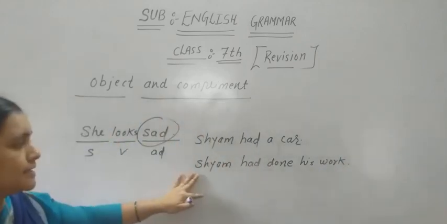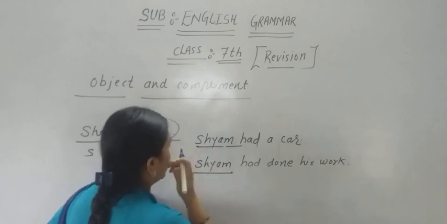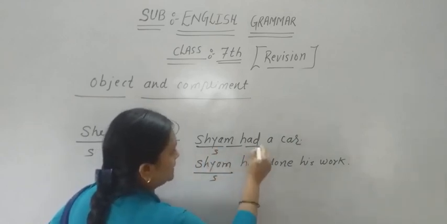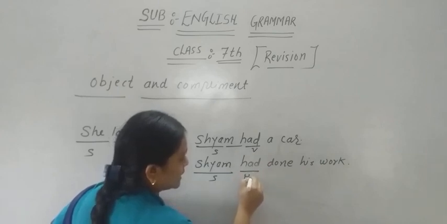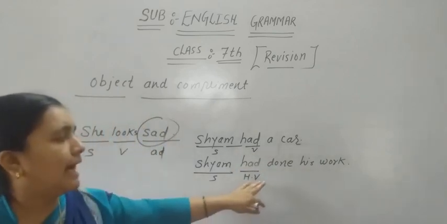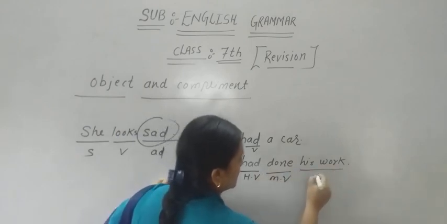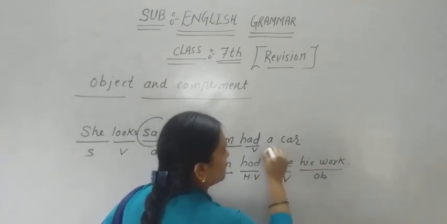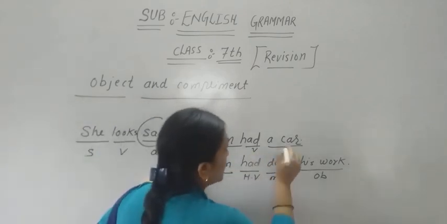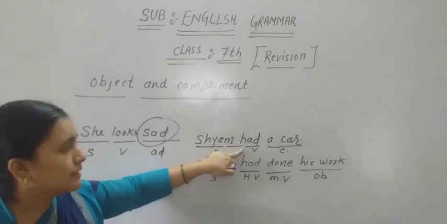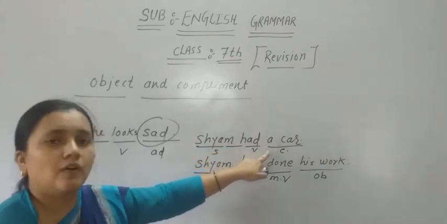So here you can see in both sentences the subject is Sham, had is a verb used as a helping verb, done is the main verb, and his work is an object. But if you talk about a car, is it a complement? Because after had there is no third form of any verb used.